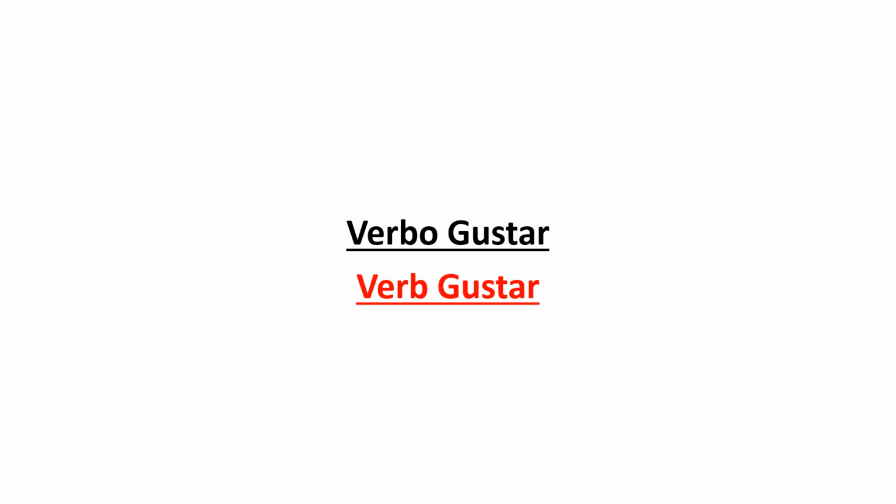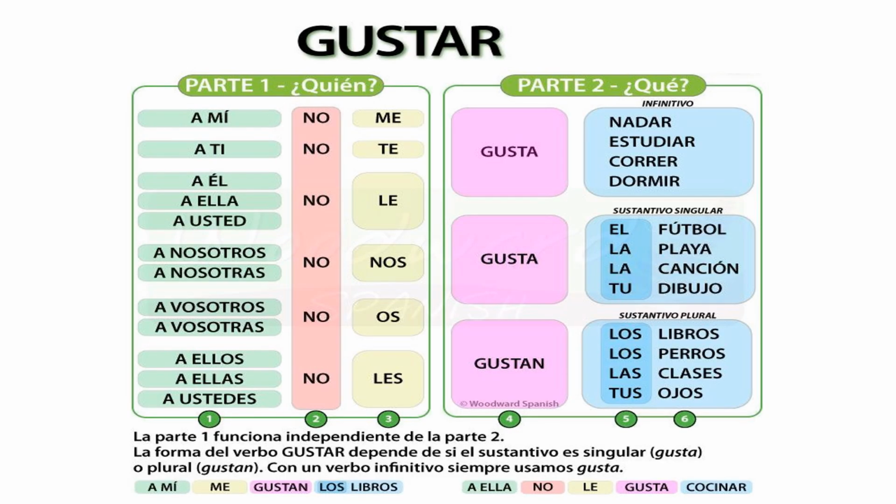Let's continue now. What is Verb Gustar? Verb Gustar means to like. Now as you can see, this is how you conjugate the verb gustar. We will concentrate on the first column. You can see here are two columns, the first and the second column. The first one says parte uno, which means part one, and it says quien. Quien means whom. That means to whom something is liked.